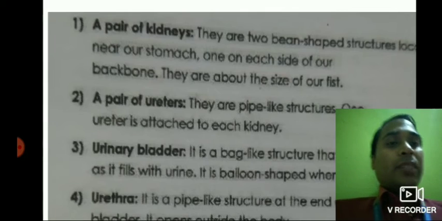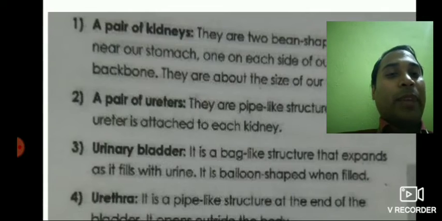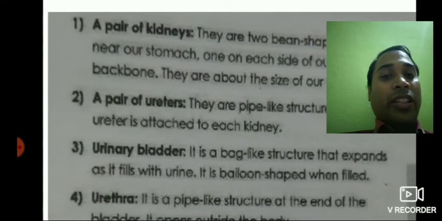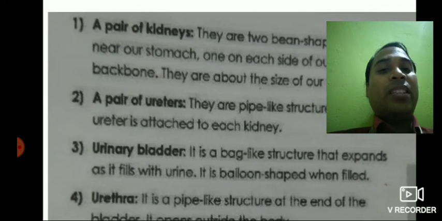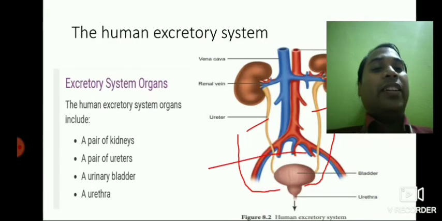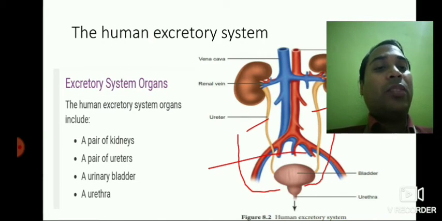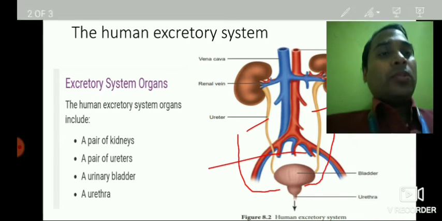Then the next part is the urinary bladder. It is a bag-like structure that expands as it fills with urine. It is balloon shaped when filled. We can see again, this is a round bag-like structure, and let me just point.